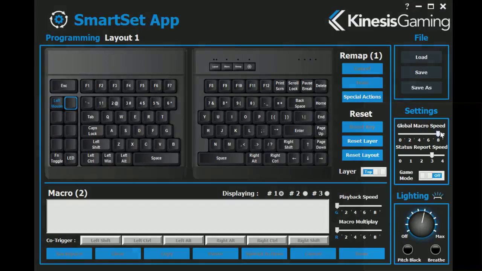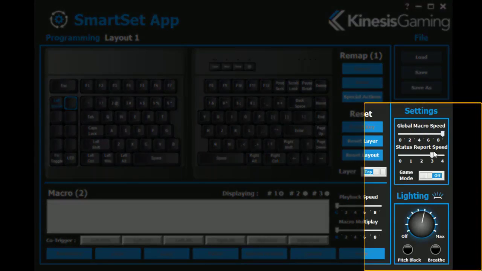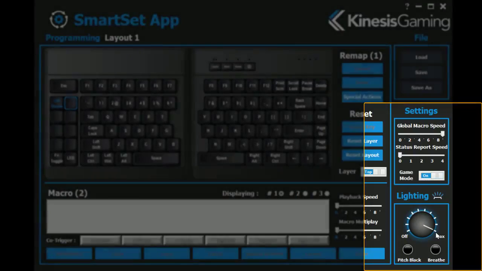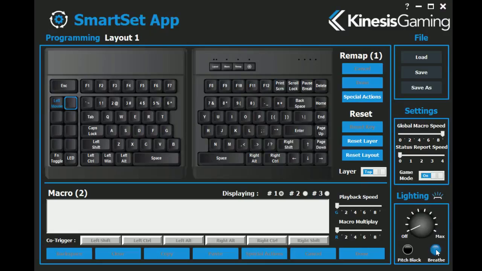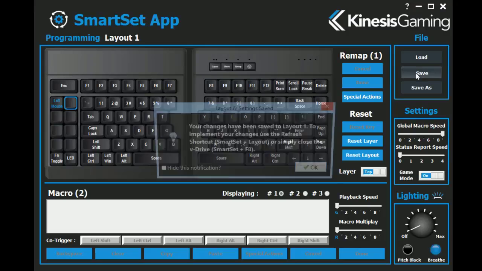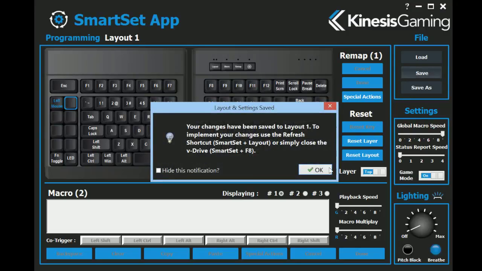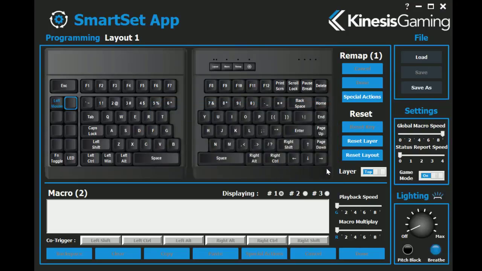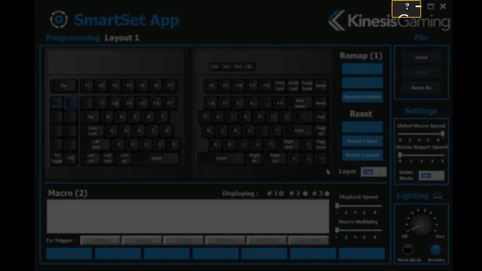You can also adjust the global keyboard settings and backlighting from the app. When you finish customizing, click the Save or Save As buttons. For additional programming tips, click the Help icon and open the SmartSet manual.